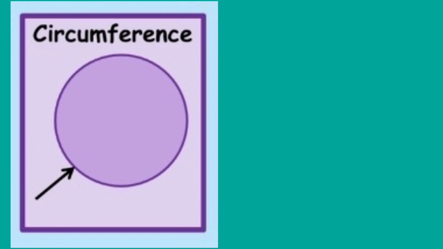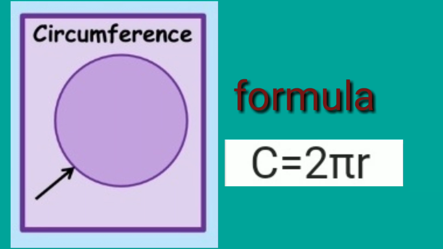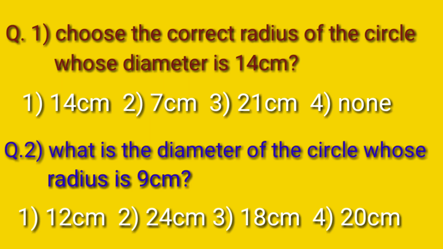Next point, circumference of a circle. The length of one circuit along the circle, or the distance around the circle, is called the circumference of the circle. The formula for the circumference of a circle is C equals 2 pi r. The value of pi is 3.14, which is a fixed value. The value of pi can be written in another way, 22/7. By using this information, we can solve some examples shown in the next slide.